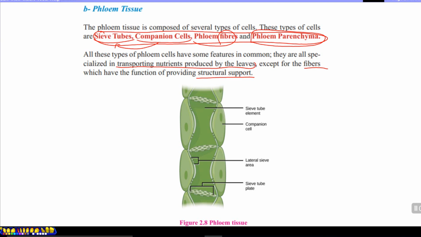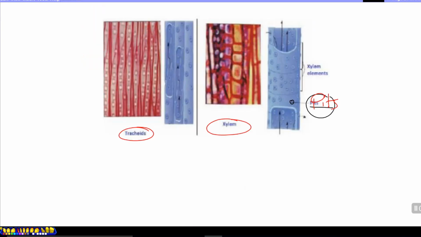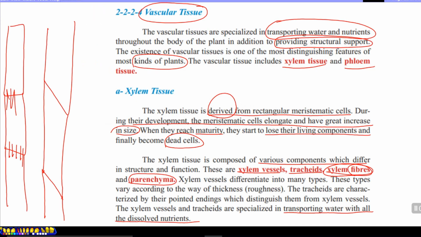And xylem tissue has four parts, but from these four major components, three of them, xylem vessels, tracheids, and xylem fibers, are all dead cells, and only parenchyma cells are living.